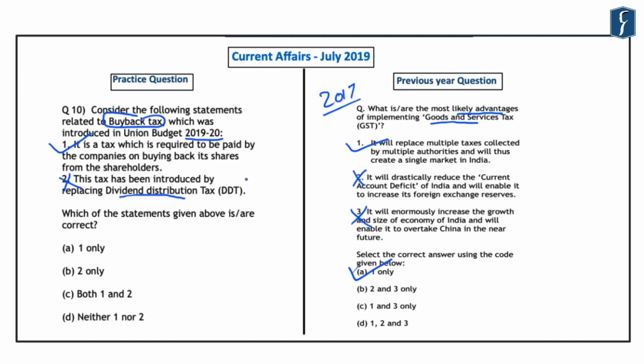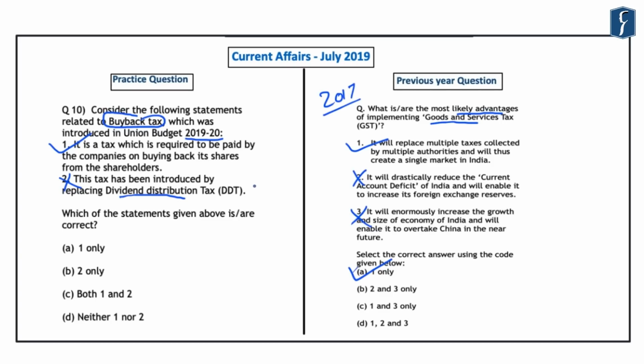Now, buyback is an action of the companies in which they buy back their shares from the existing shareholders, and this is usually done at a price which is higher than the market price. And when the companies buy these shares back, the number of shares outstanding in the market reduces. Further, the dividend distribution is a specified amount per share that is paid out to the shareholders every year. Now, the difference between the buyback and the dividend distribution is that buyback is optional in nature. However, the companies have to distribute their dividend every year.